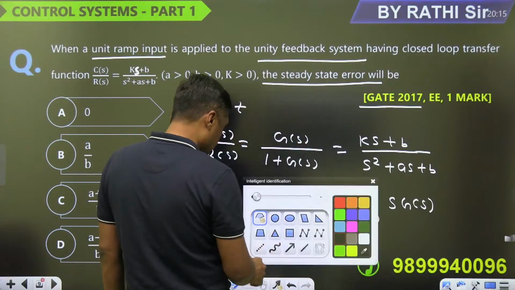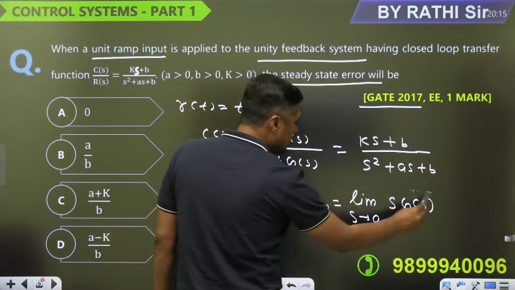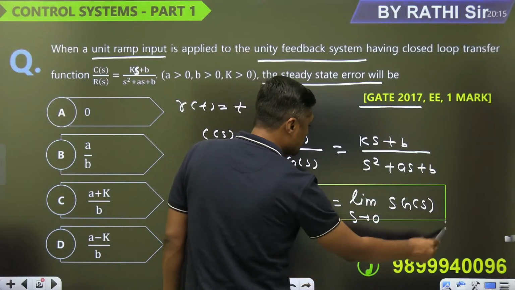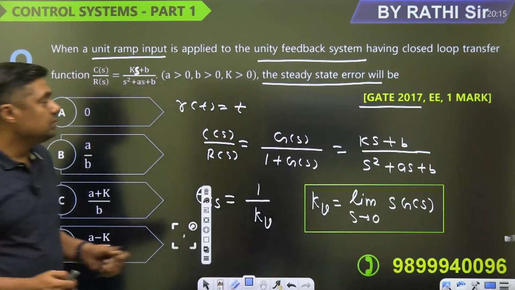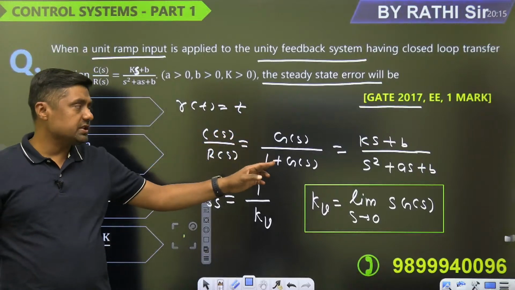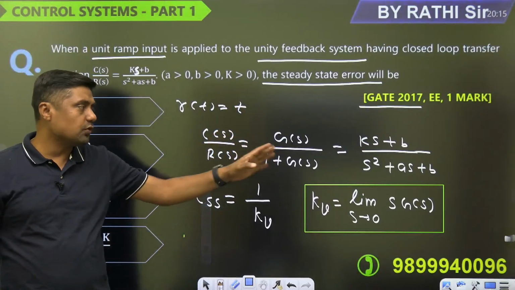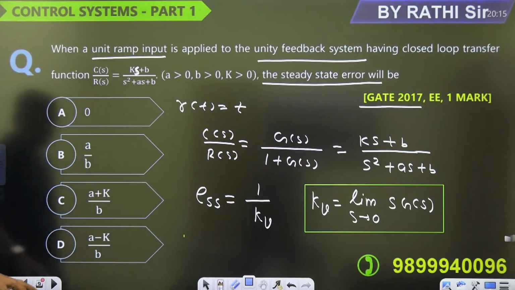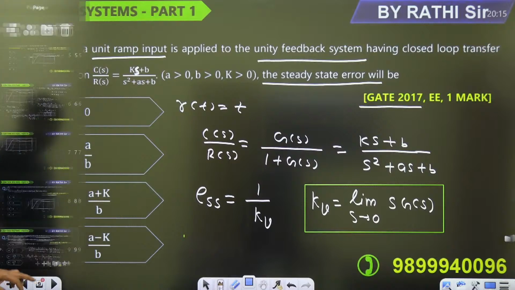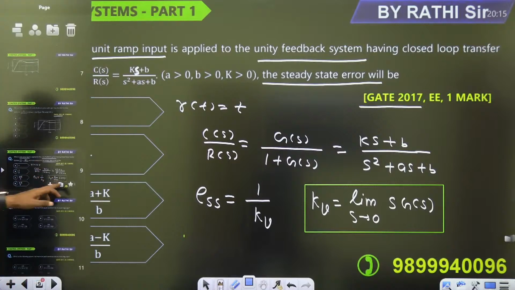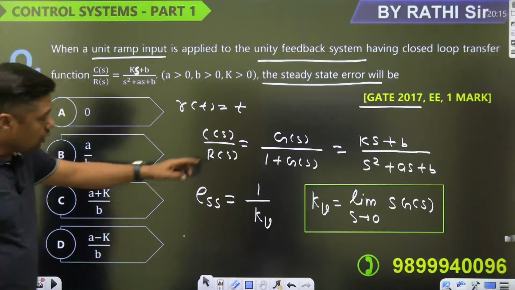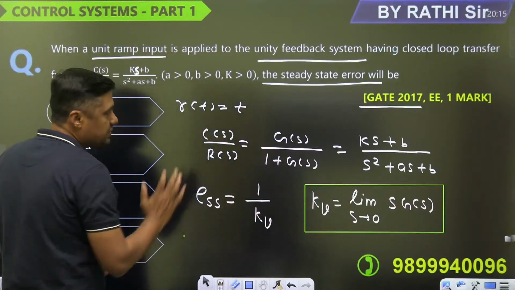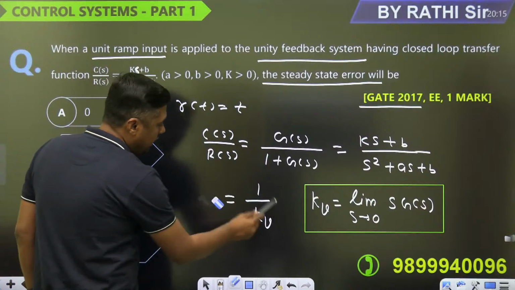Tell me what is the answer for this question. Now, this is given G(s) upon 1 plus G(s). You have to find what G(s) from that. We have the different method. I am just giving you the shortcut for that, how to find the G(s). Watch this. So, you have to find finally the G(s). Then you can use this. You can find the Kv and then find the reciprocal of that.